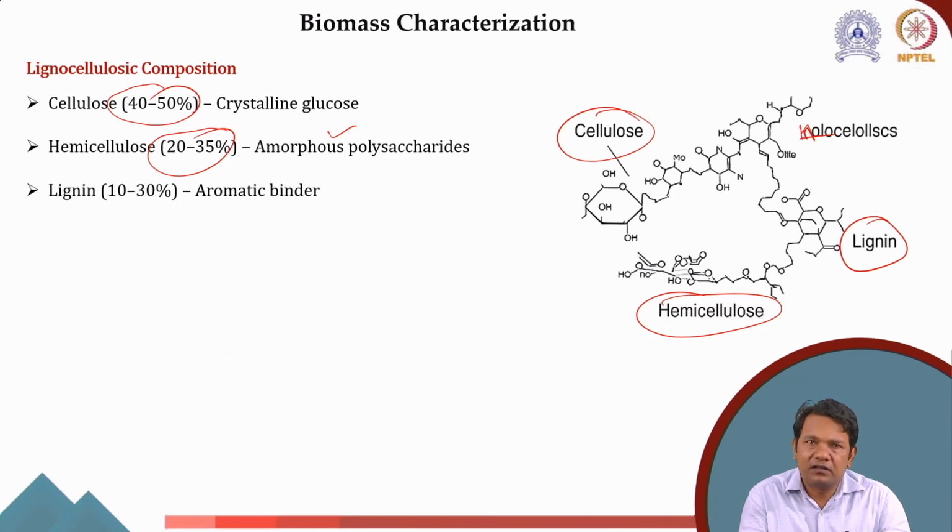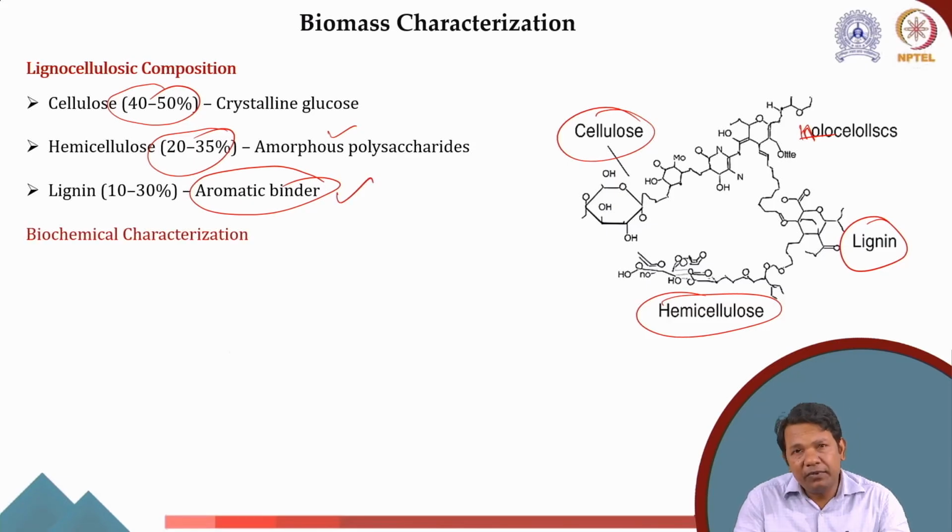In the week 3 lectures, I already said that lignin acts as a binder, and it is a polyaromatic which becomes aromatic after depolymerization. Now, how do we measure? That is the question. As of now, there is no standard instrument that directly measures cellulose or lignin.